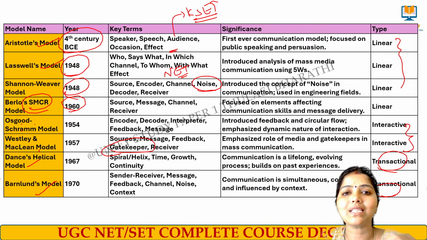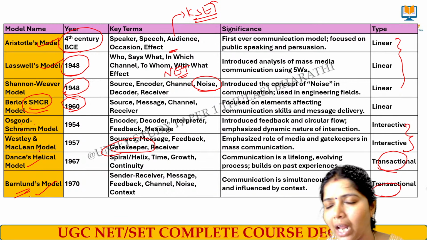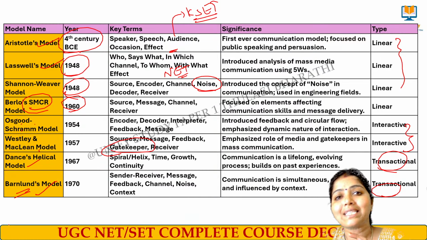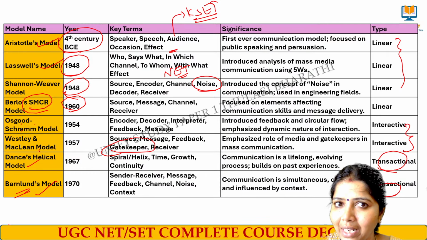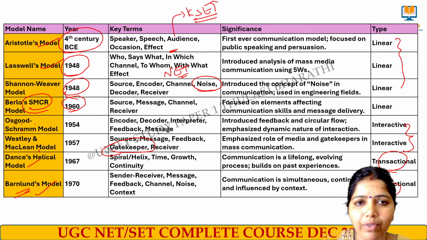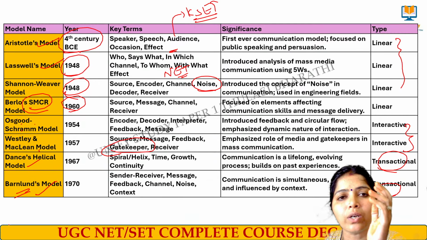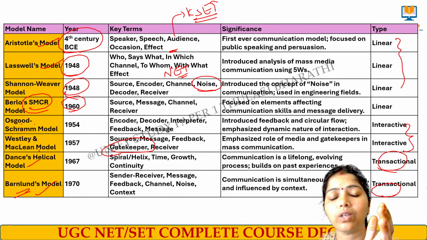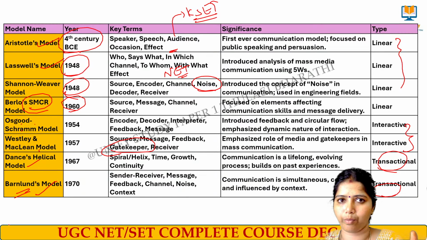Dance's helical model is said to be an evolutionary model, where it changes as time grows. Then Barnlund's model is said to be simultaneous, that is, transactional. Both communications can be done simultaneously. So these are all the key words used in each and every model. Don't forget to remember the year it was implemented, the key terms used there, and the types of all those communication models.